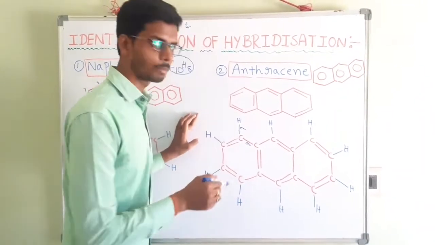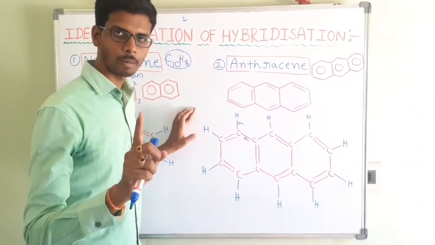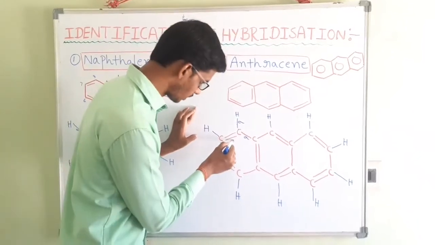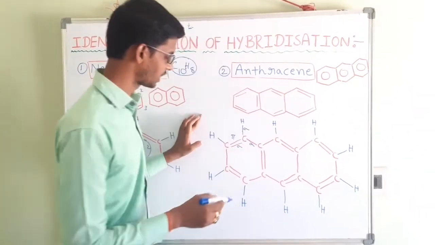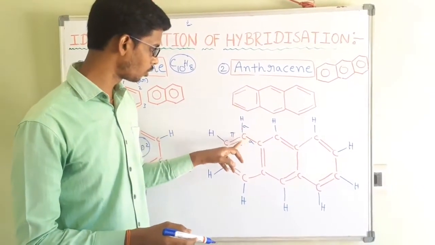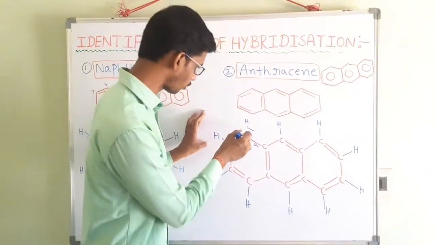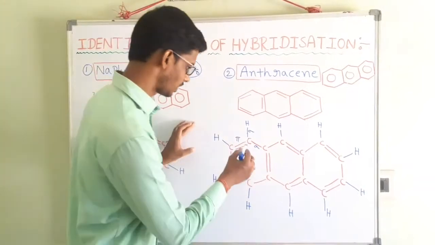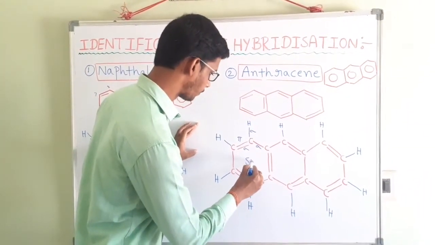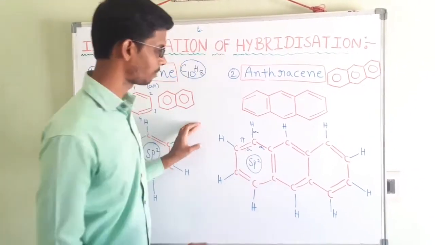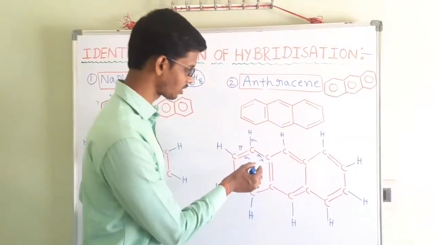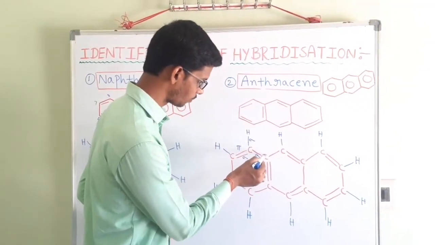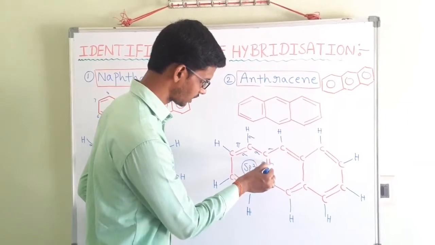Wherever you see a double bond, it consists of 1 sigma bond and 1 pi bond. 1 sigma and 1 pi. Here that is 1, 2, 3, 4. 4 bonds. Among these 4 bonds, 3 bonds are sigma and 1 is pi. That is nothing but sp2 hybridization. Let us check in the same manner. All the carbons also consist of sigma, sigma, sigma, pi.